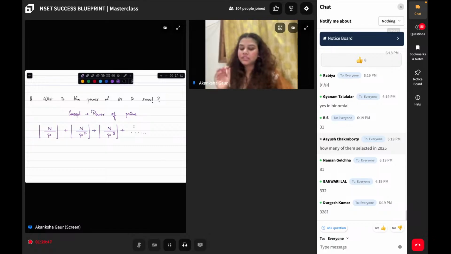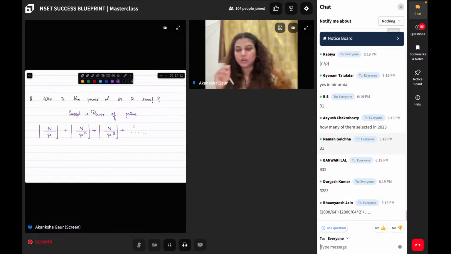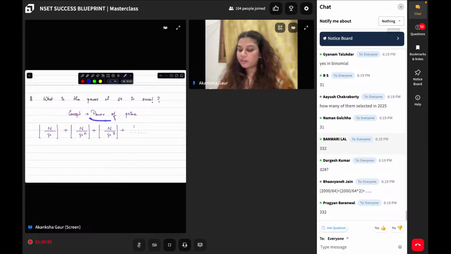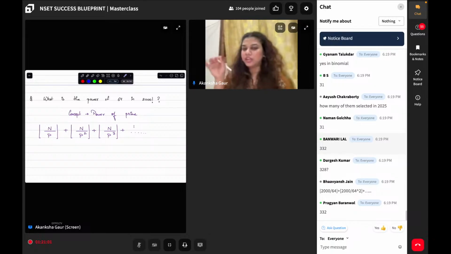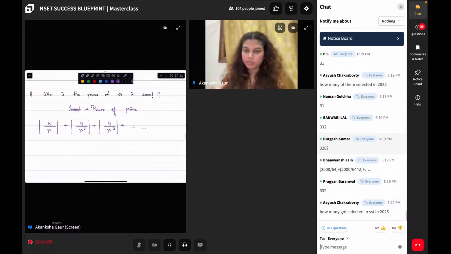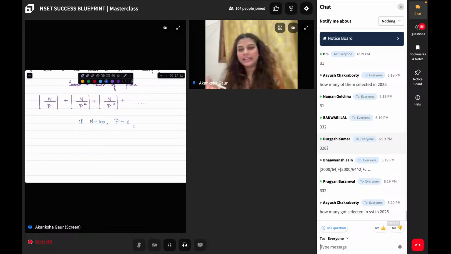Okay, great. Now how to solve this? Let us try to solve this for a smaller question. See, the power of prime revolves around this formula where n is the number in which you are looking for the power and p is the prime number for which the power is being searched. So let us take a smaller problem to check. Now, if n is equal to 100 and p is equal to 2, what is the power of 2 in this 100? So simply replace the values in the formula.